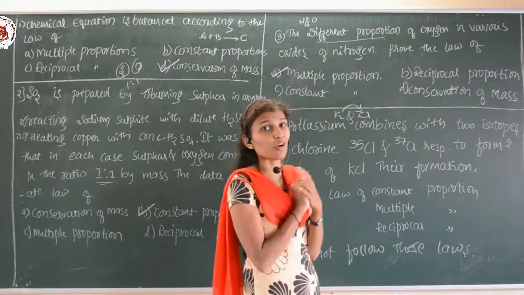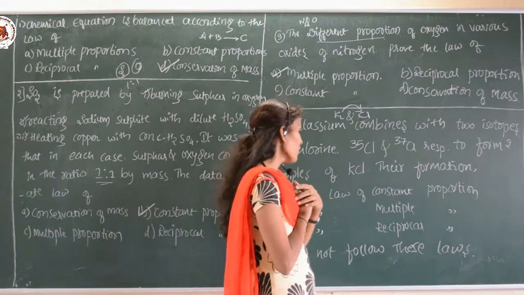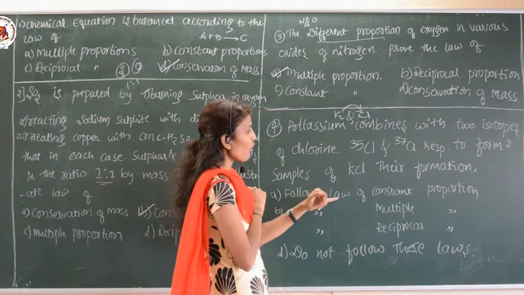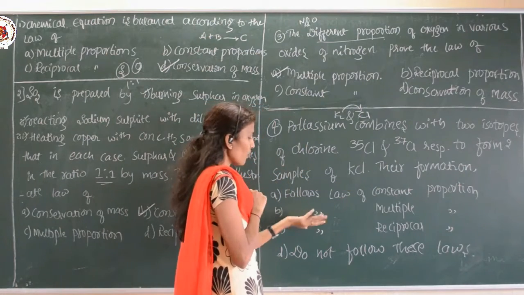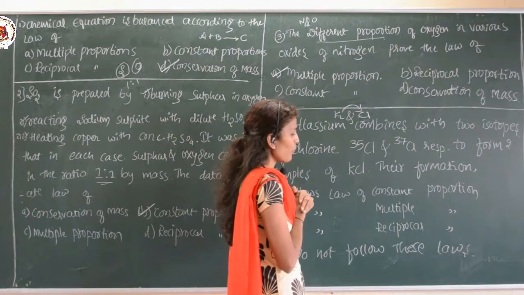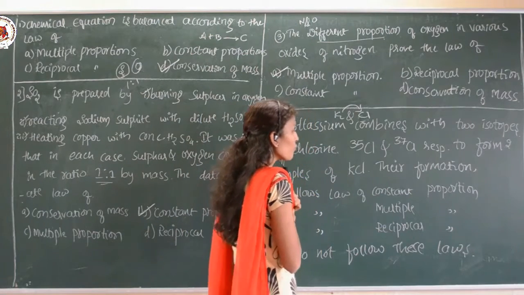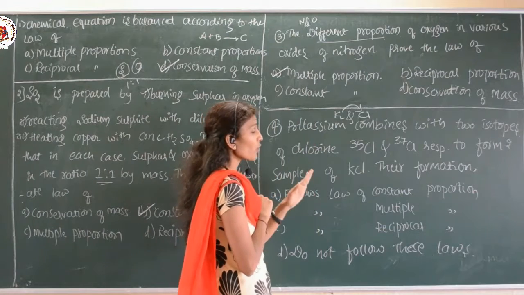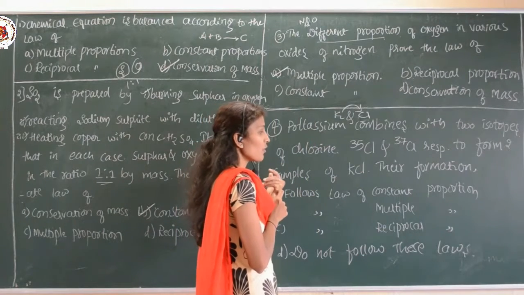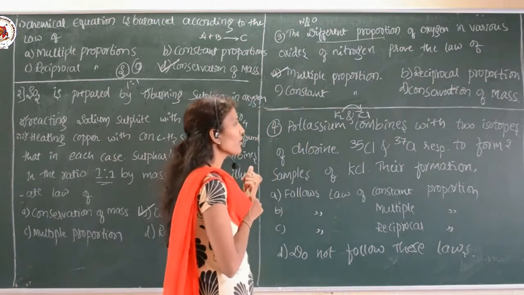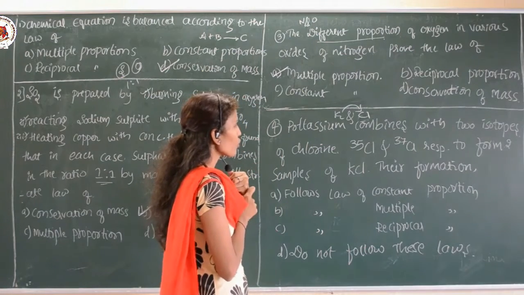So whatever product is formed, does its formation follow the law of constant proportion, or the law of multiple proportion, or the law of reciprocal proportion, or will it not follow any of these rules? So look at the question.